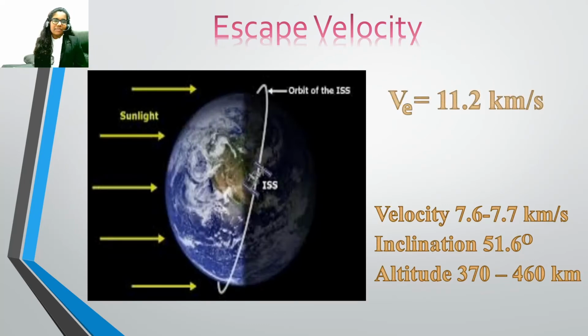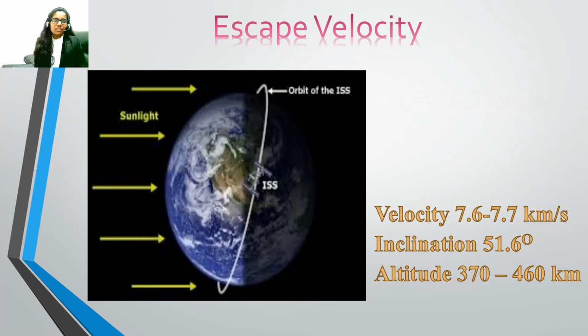The International Space Station is in the thermosphere layer of our atmosphere at an altitude of 370 to 460 kilometers, where gravitational force is almost the same as on the Earth's surface. But it is not falling down onto the Earth because it is moving at a velocity of 7.6 to 7.7 kilometers per second, which is less than the escape velocity of Earth.